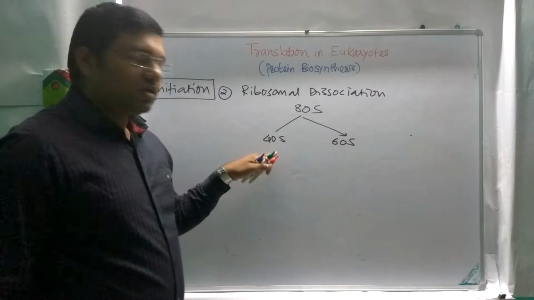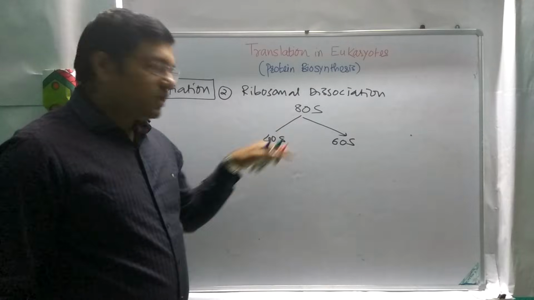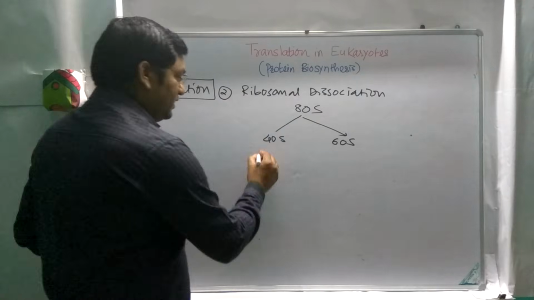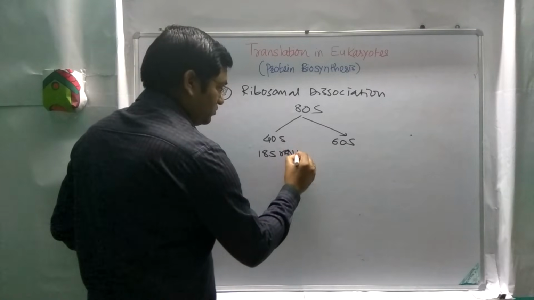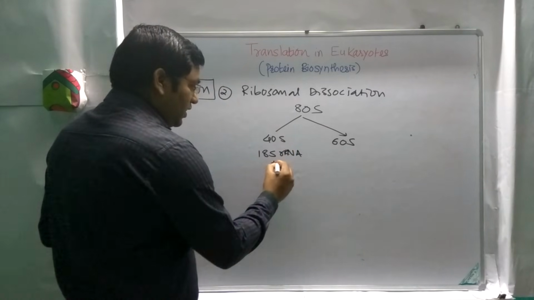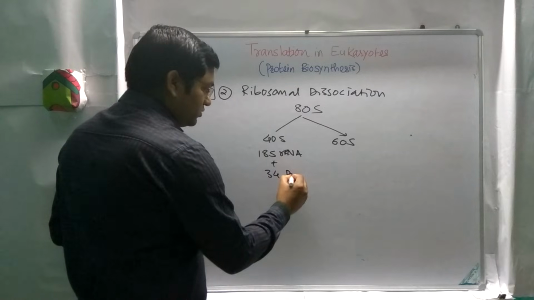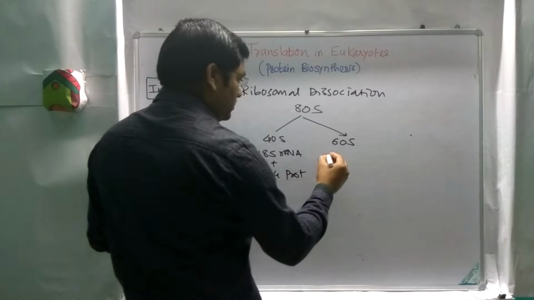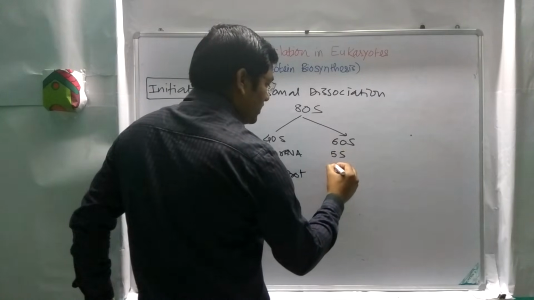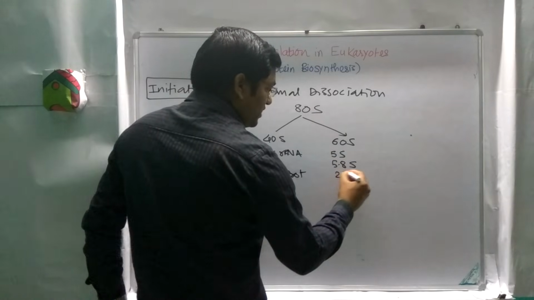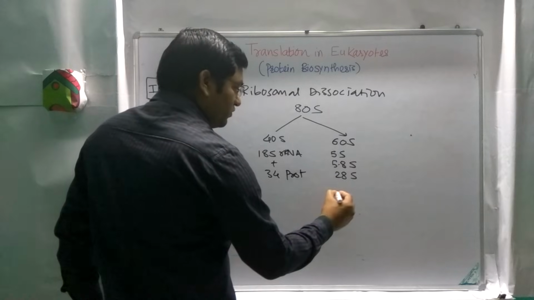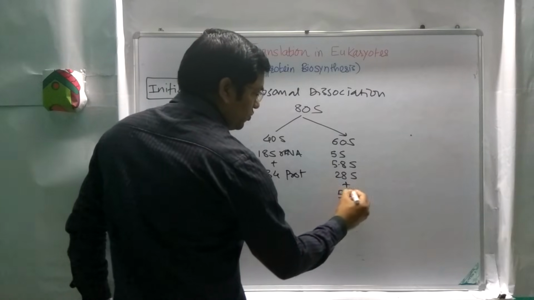This 40S unit in eukaryote is composed of 18S rRNA and about 34 proteins. While the 60S is composed of 5S rRNA, 5.8S rRNA and 28S rRNA along with about 50 proteins.